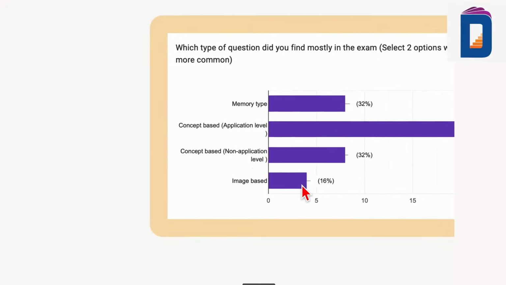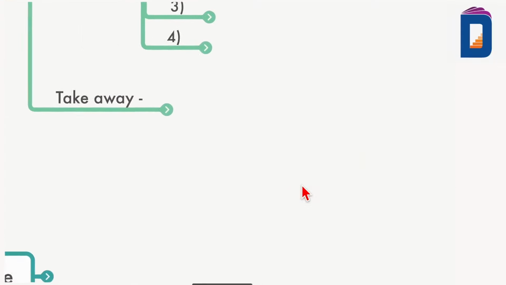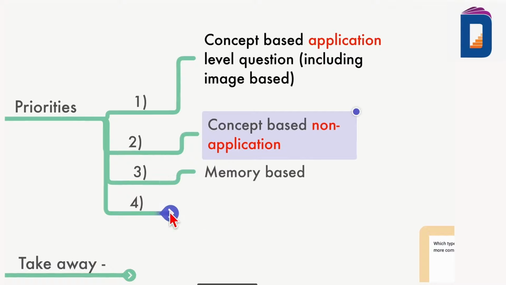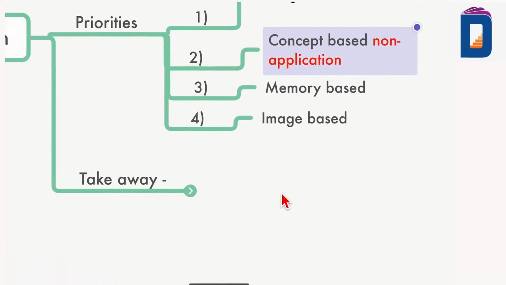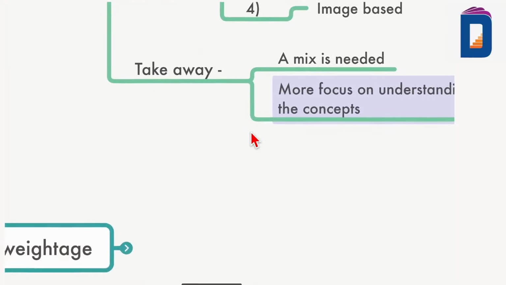Image based in general, around 16% said that image based was also there. That means that is a priority, these 2, followed by memory type and then pure image based questions. So what is the takeaway here? You can't purely rely on memory base. You have to focus on concept base. Does it mean you have to learn only concept base or application level? No, your concept has to be clear everywhere. More focus has to be on the understanding of the concepts.